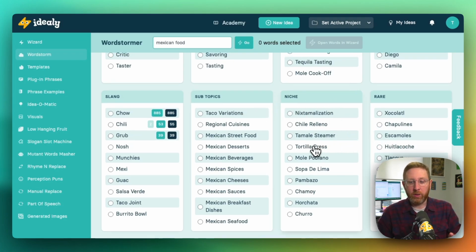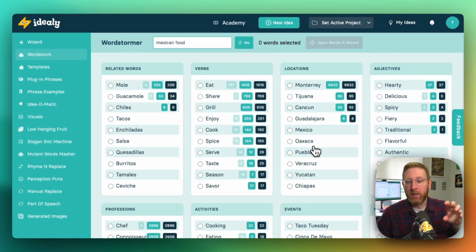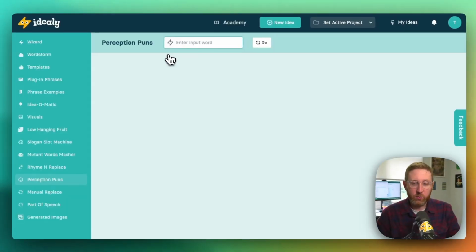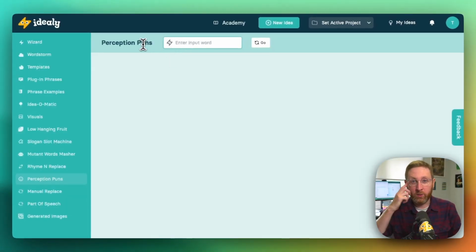So this is really great for just sparking words. You can be on the lookout for words that you maybe wouldn't have thought of previously, and this is just a great pre-tool to then use in the rest of the suite. Finally, let me just show you the Perception Puns tool. This is really great for when you have a topic and you're looking for phrases that include that word that you can maybe do a play on words with.